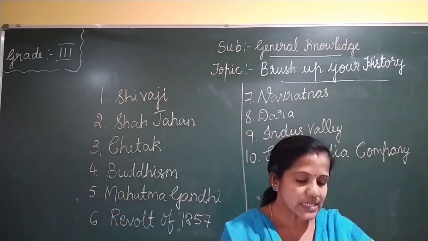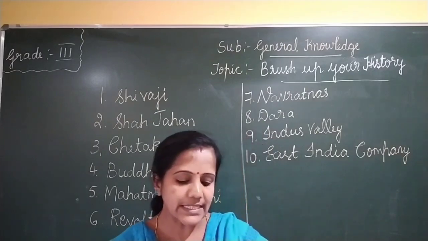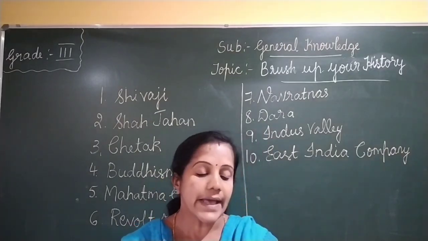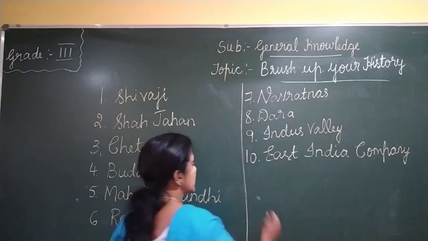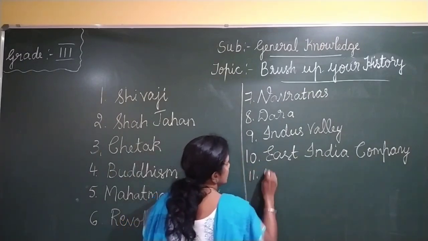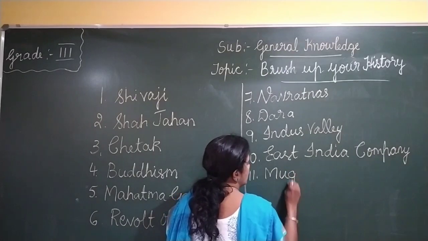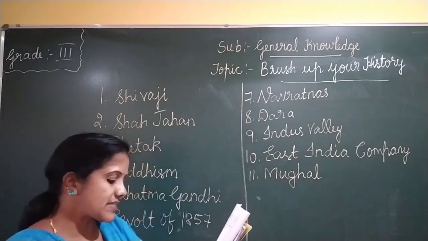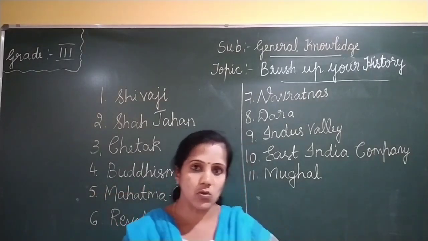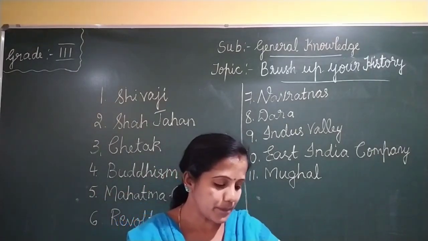The 11th one is, which dynasty did Islamic rulers establish in India? It was the Mughal dynasty. The Mughal dynasty was established by the Islamic rulers in India.